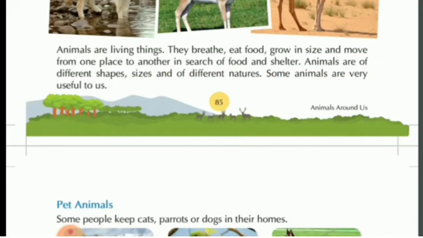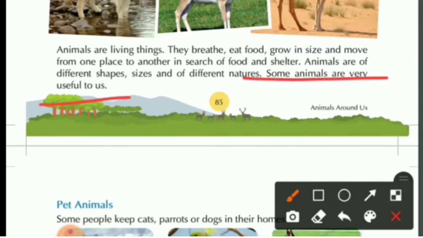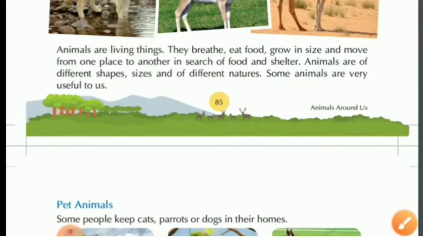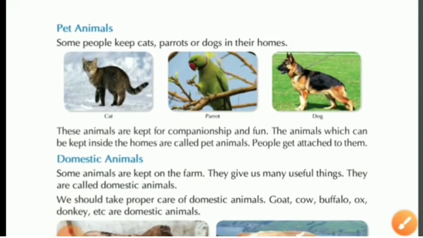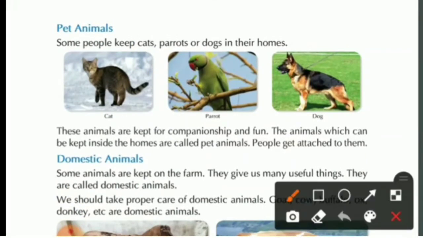So here it is said that there are different types of animals and animals are living beings. How do we know that they are living beings? Because they breathe. This is the main thing. And then they eat food, they grow. So this is how we know that they are living beings. Now we will study the different types of animals.